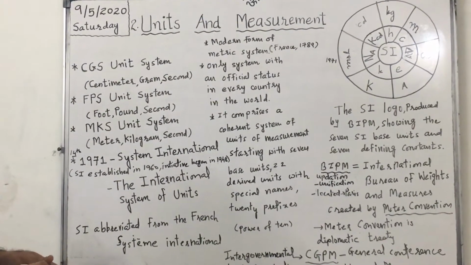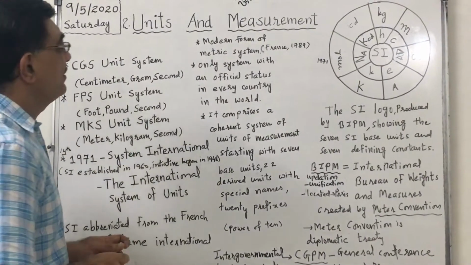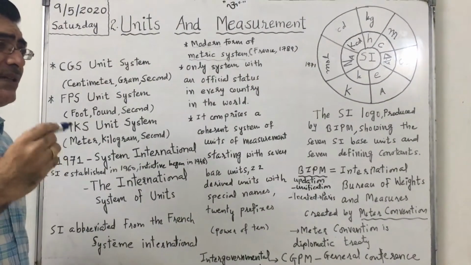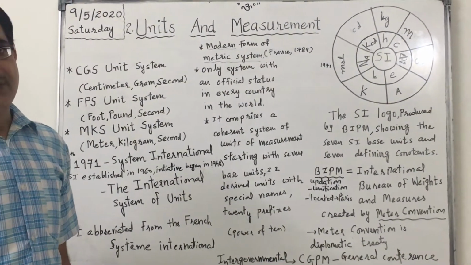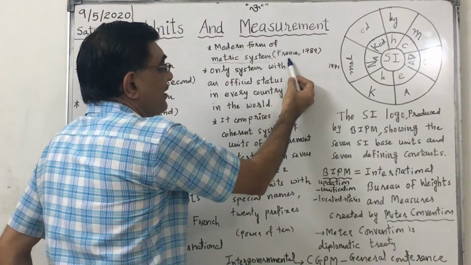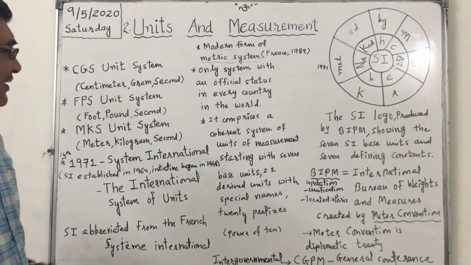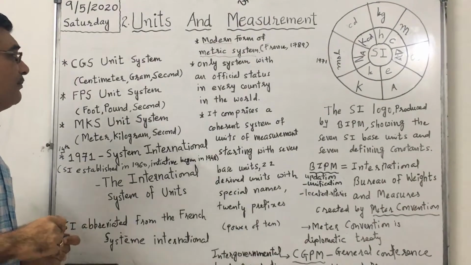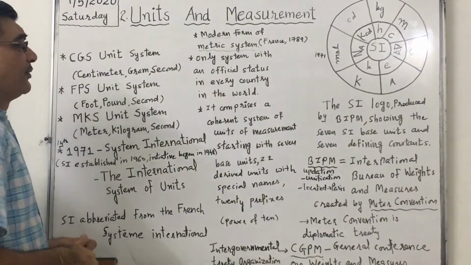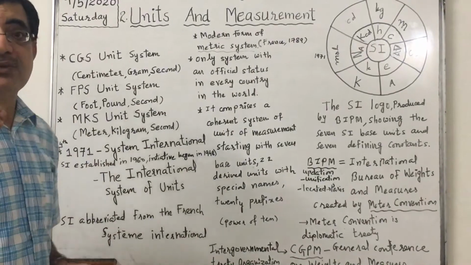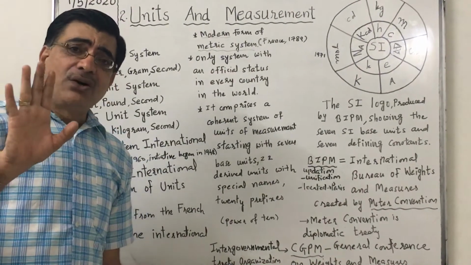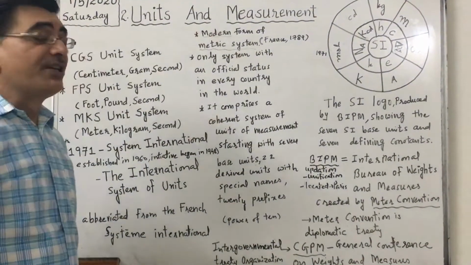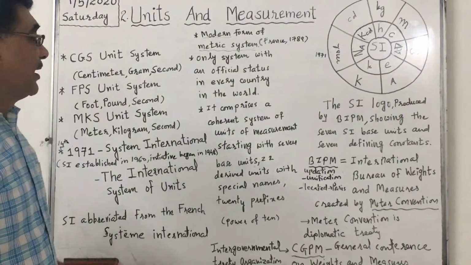Now, the SI system is one form of the modern metric system. What is the metric system? The metric system was the first unit system, introduced by France in 1789. SI is one type of modern form of the metric system. Today, SI is the only system with an official status in every country in the world. Now, what is SI?